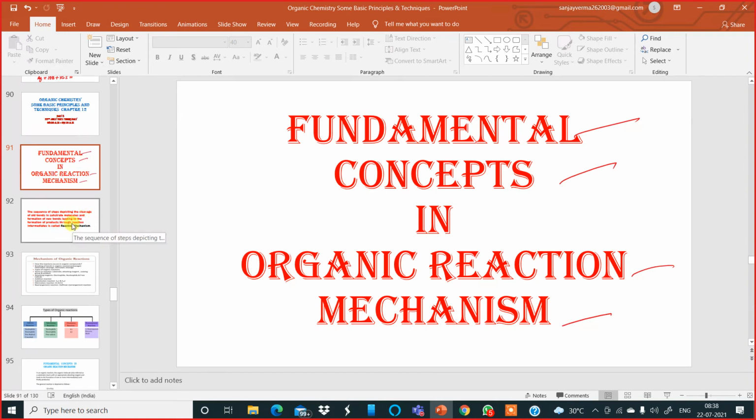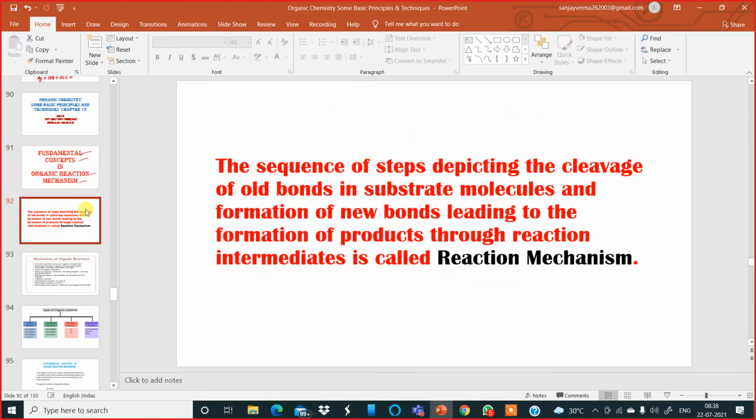Now, if you look at the main thing over here, the fundamental concept of the reaction mechanism, the definition, it is a sequence of steps depicting the cleavage, meaning breaking, of old bonds in substrate molecules. Substrate molecules are the molecules which are undergoing a chemical reaction. The reagent is the substance which attacks, and new bonds form, leading to the formation of products through reaction intermediates.